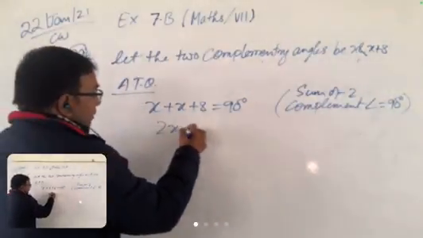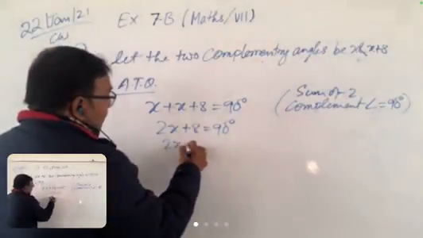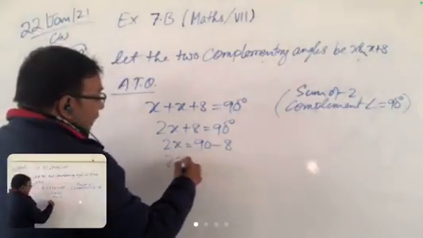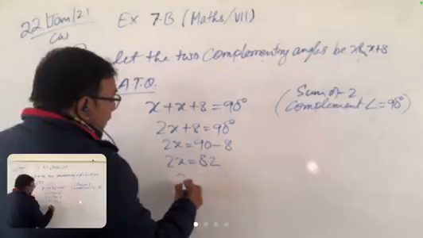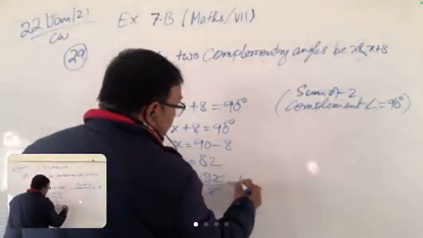It is 2x plus 8 is equal to 90 degree. So 2x is equal to 90 minus 8. So 2x is equal to 82. And now x is equal to 82 upon 2. Cancel करके आया 41.